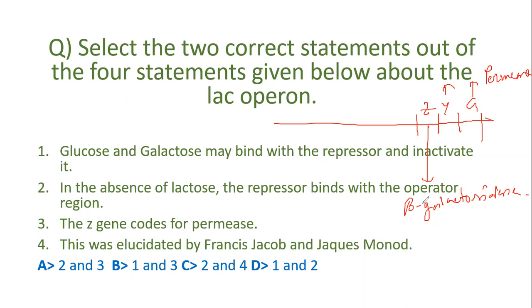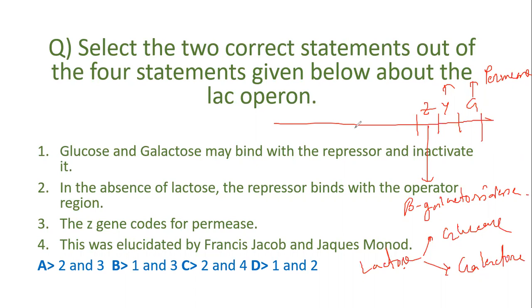So, what is the function of beta galactosidase and permease? Beta galactosidase breaks down lactose into glucose and galactose. It helps in lactose metabolism. And permease helps lactose to enter into the cell. So these are two functions of these two particular proteins, beta galactosidase and permease.